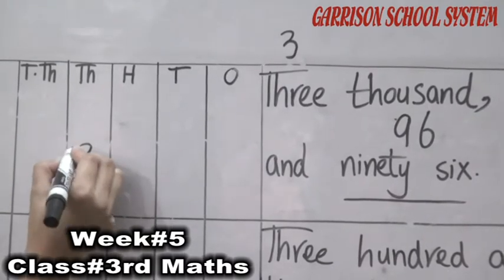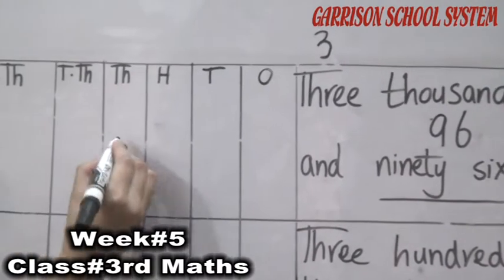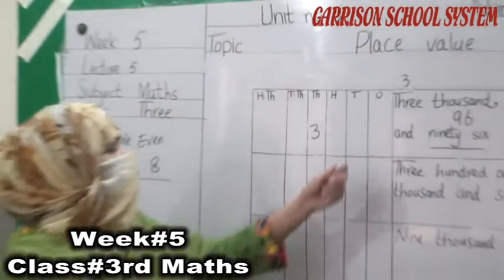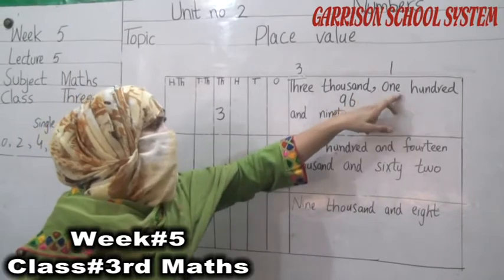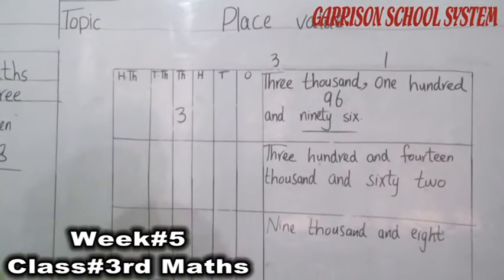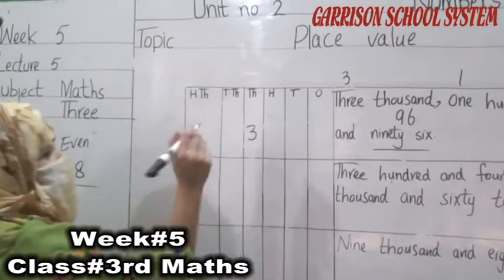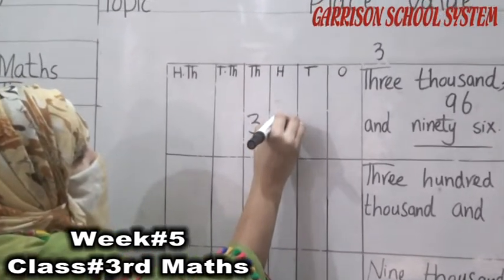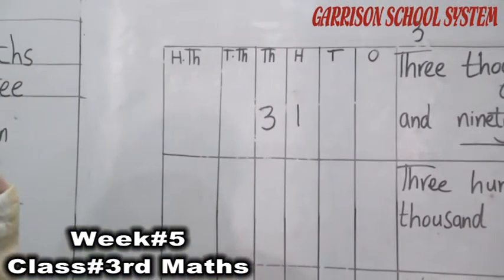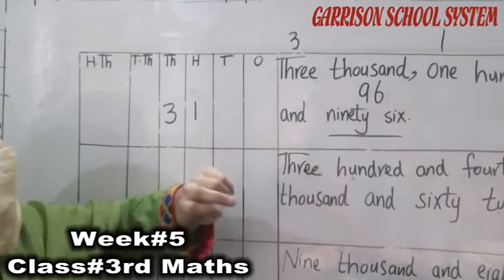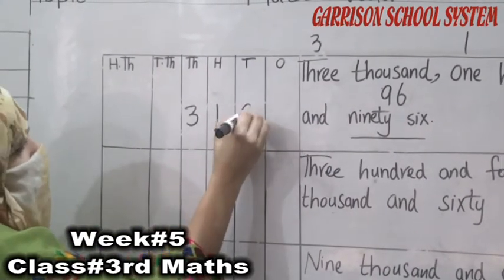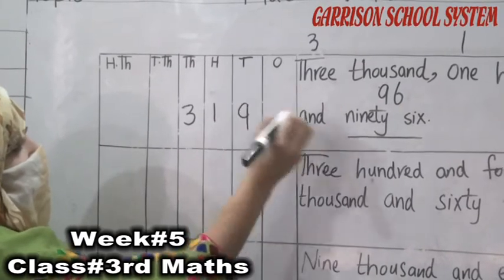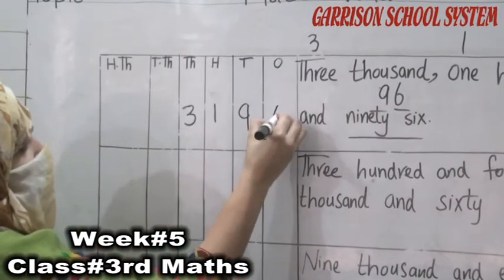Okay student, इस 3 number की place value 1000 है because 3000 you can read 3000. Next is 100. 100 place में कौन सा number आएगा? 1. So we have to write here 1. Okay. Next 96. 90 is in 10th place. We have to write here 9. 6 is in 1st place. We have to write here 6.